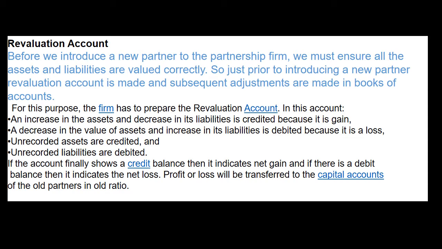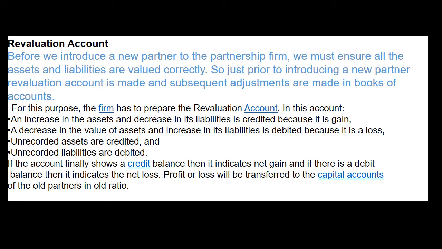Whenever there is an increase in the value of an asset or a decrease in the value of a liability, it will create an income for the firm. That's why it must be shown on the credit side of revaluation account, which is also known as profit and loss adjustment account. Similarly, when there is a decrease in the value of an asset or an increase in liabilities, it creates a loss for the firm.